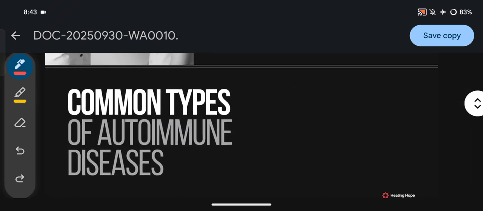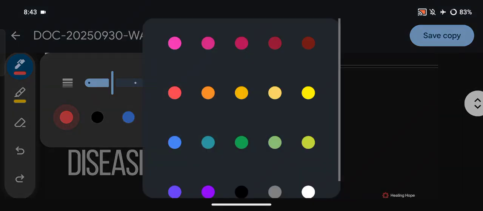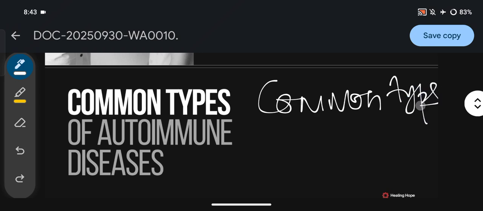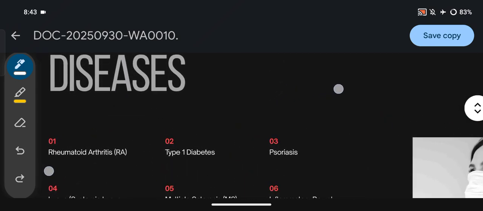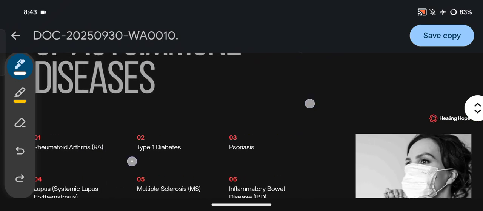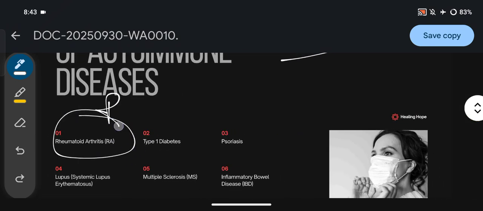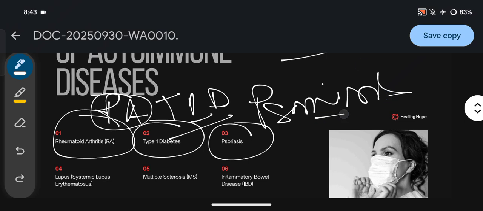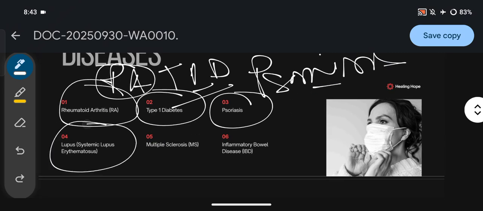Now we will discuss the common types of autoimmune disease. Number 1, rheumatoid arthritis. Number 2, type 1 diabetes. Number 3, psoriasis. Number 4, lupus, or systemic lupus erythematosus.